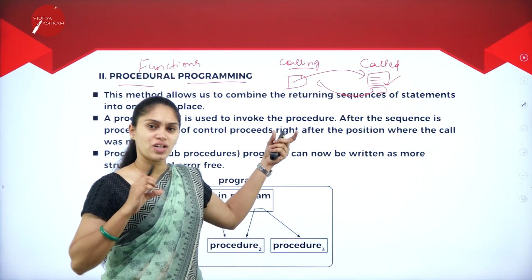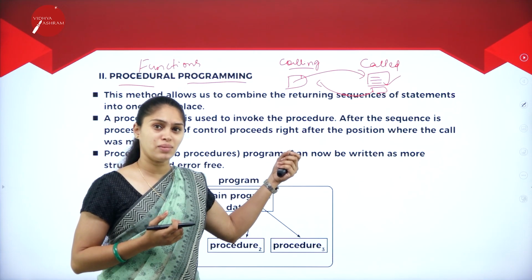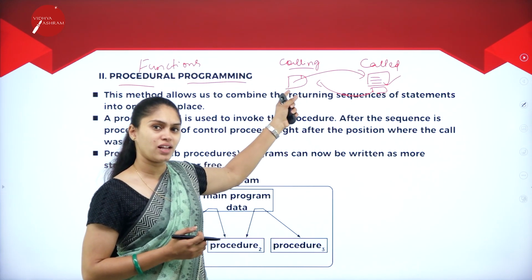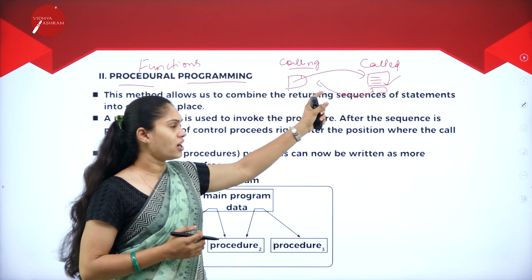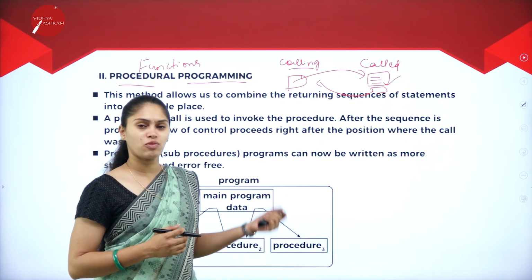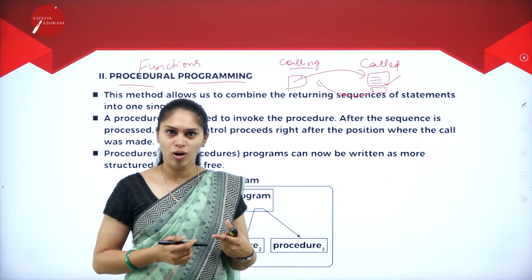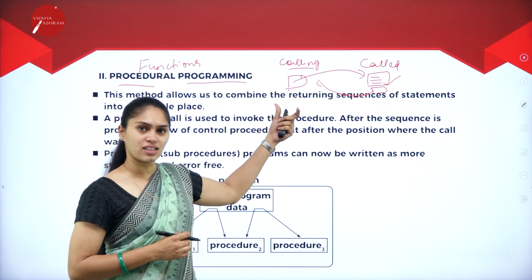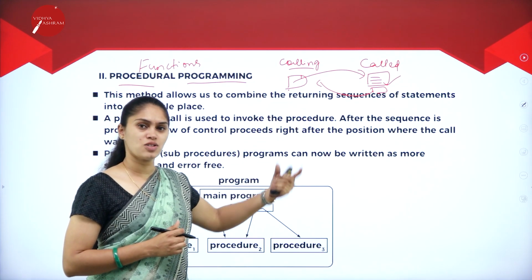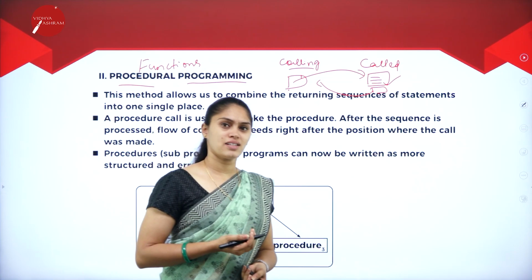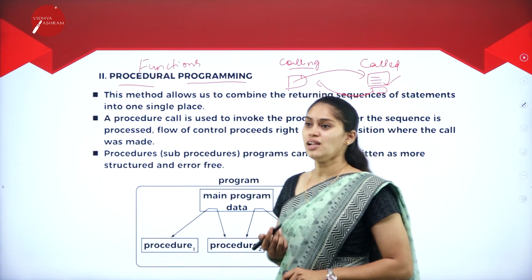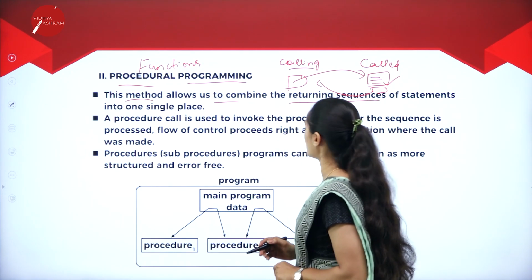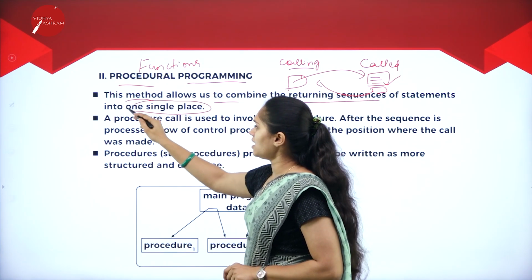So in the calling function, I am going to send several variables which are required for the processing. When the control reaches from the calling function to the called function, the called function will use those variables and perform the operation, and it sends the result back to the main function. That is nothing but the calling function. So this kind of method is nothing but what? Procedural programming.